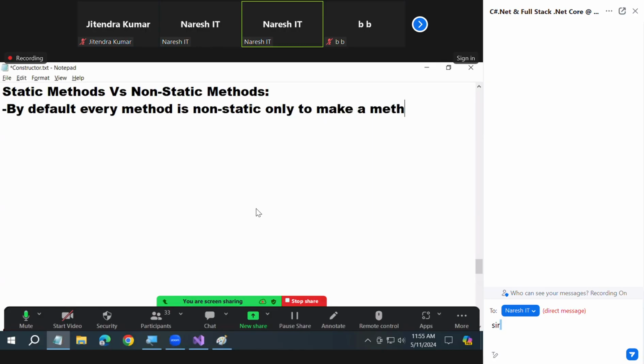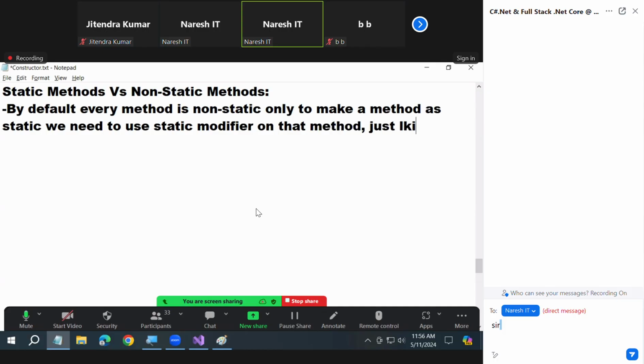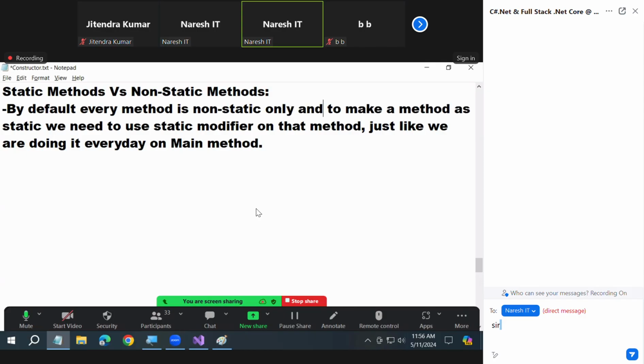And to make a method static, we need to use the static modifier on that method, just like we do every day on the main method.